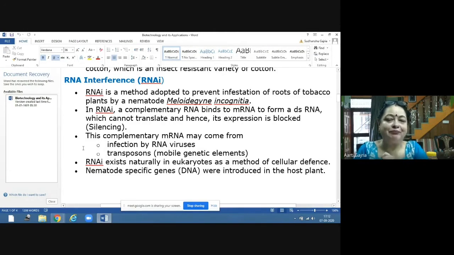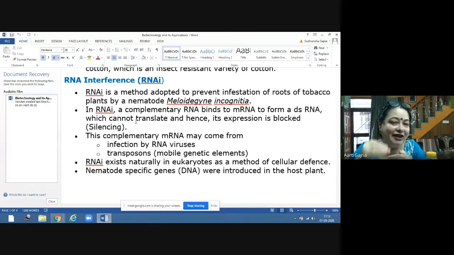Now what will happen when there is infestation by that nematode? When the nematode infests the tobacco plant, the messenger RNA of that gene will get silenced by RNA interference.